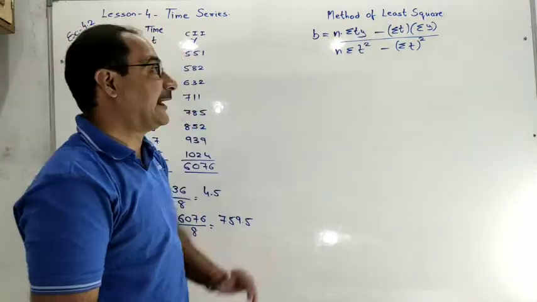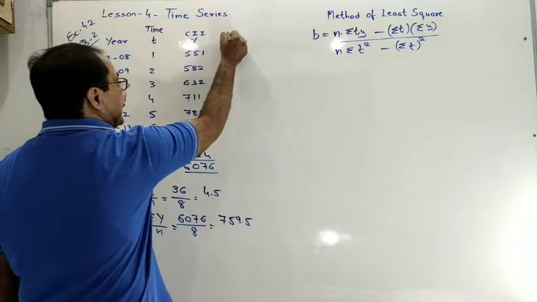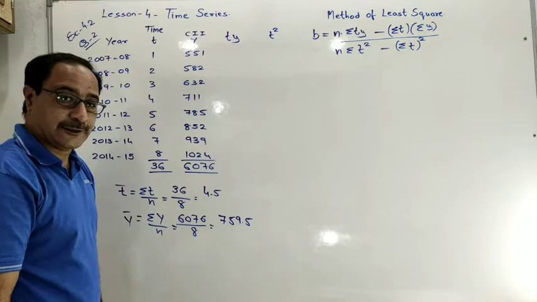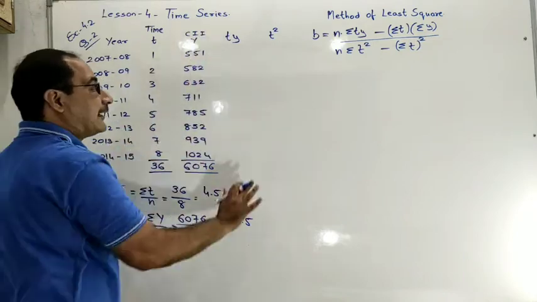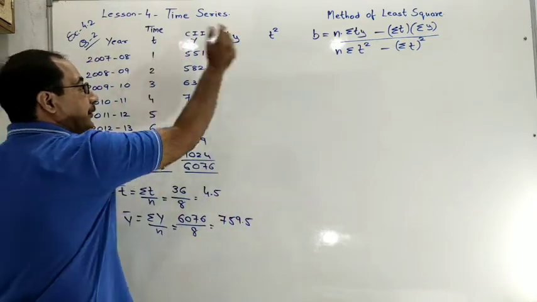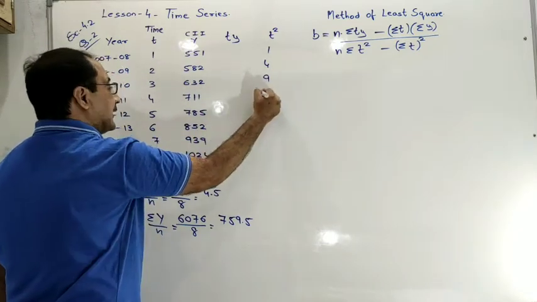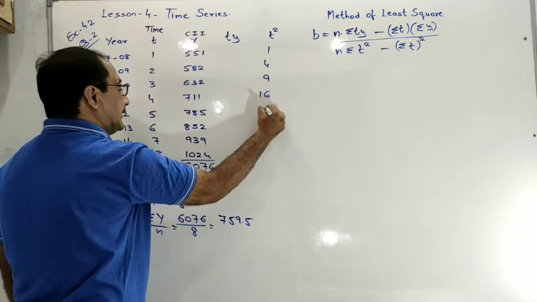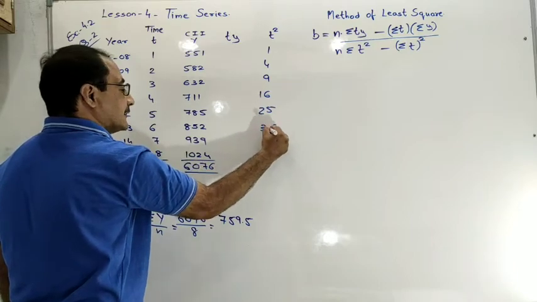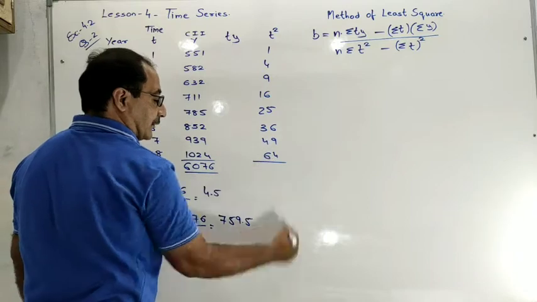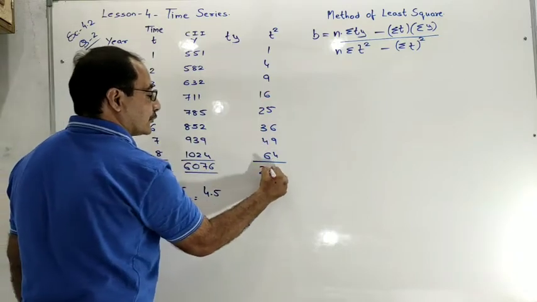Okay, for that you have to calculate t y and t square. This one is a structure. So t square is very simple. 1, square of 2 is 4, square of 3 is 9, 16, 25, 36, 49 and 64. Okay, total 204.